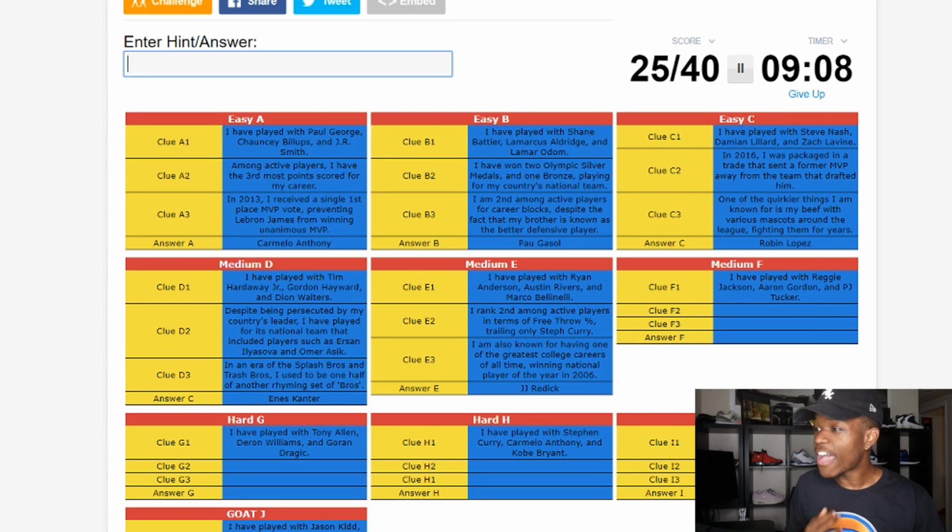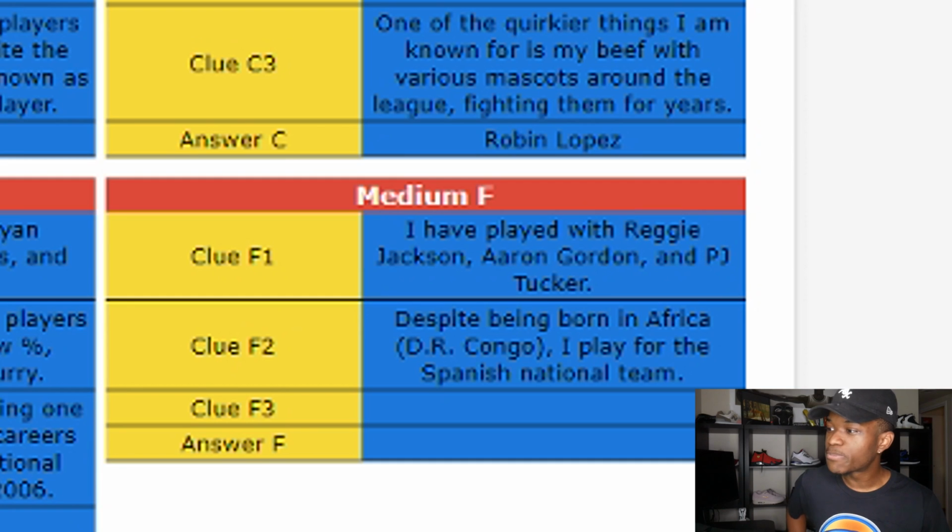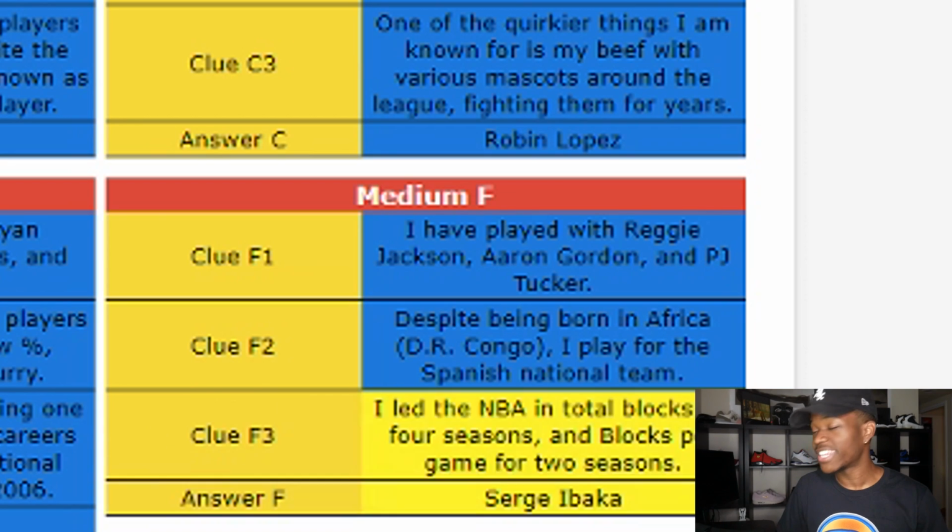Let's keep this up. F. I have played with Reggie Jackson, Aaron Gordon, and PJ Tucker. That just tells me that this player played for the Magic recently. Let's get to number 2. Despite being born in Africa, in the Congo, I play for the Spanish national team. So we're talking about an African player that plays for the Spanish national team. Oh, listen, we're bodying this, by the way. Serge. It is Serge. I don't understand why. I'm sure there's obviously a reason why.